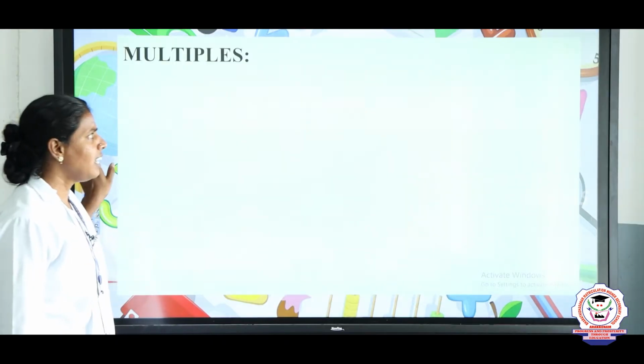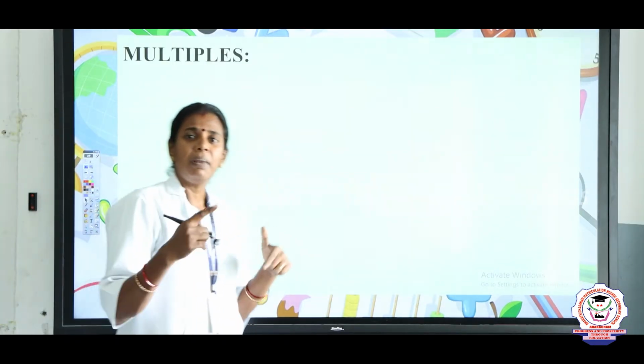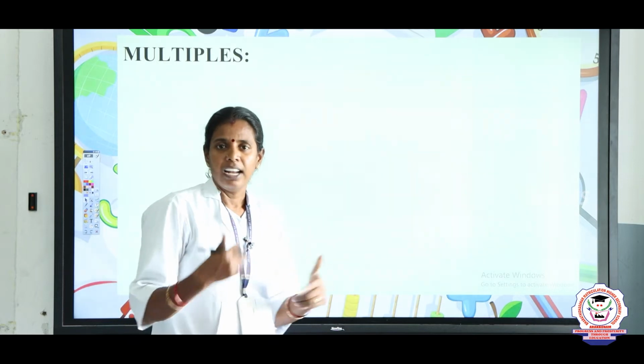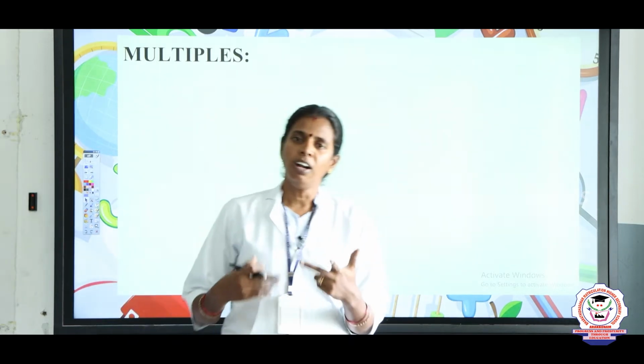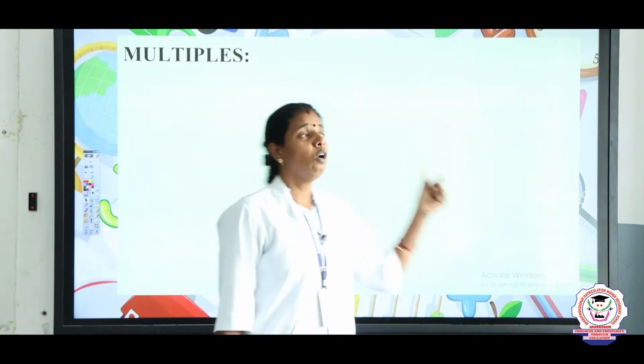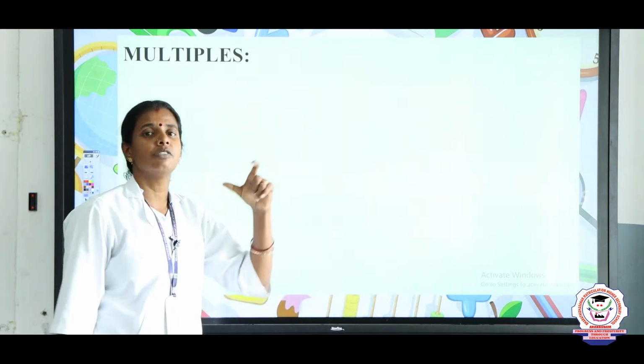We know multiplication, right? We use the multiplication table in day-to-day life to find the product. Multiples also are found using the table only.